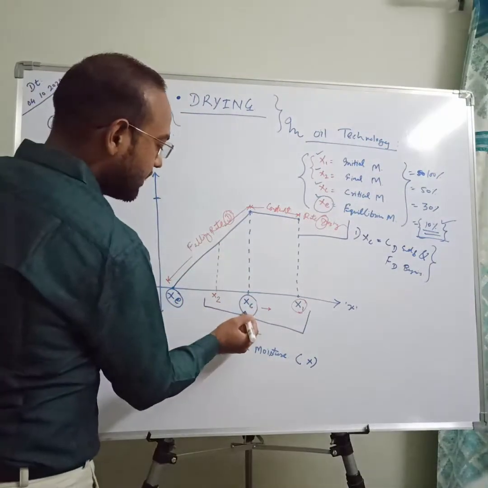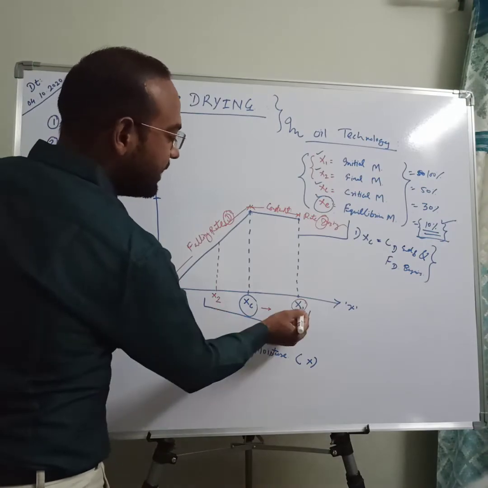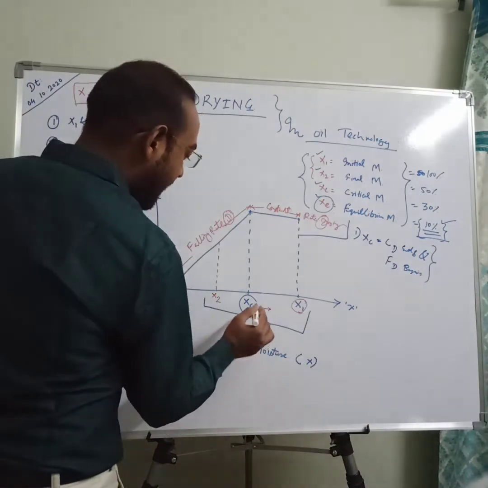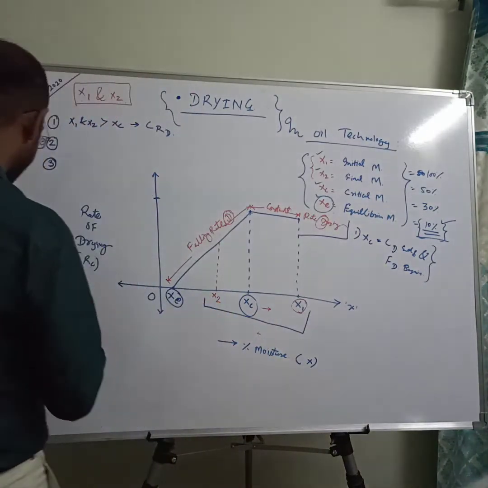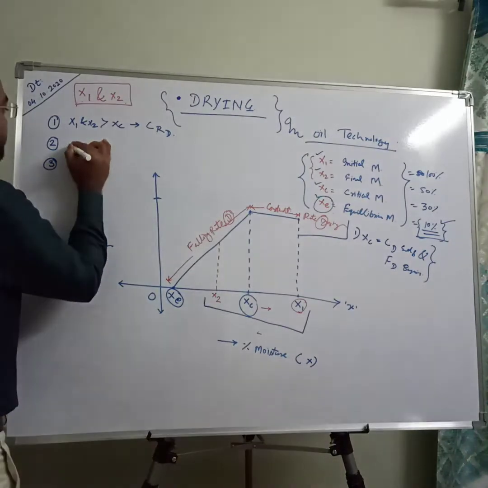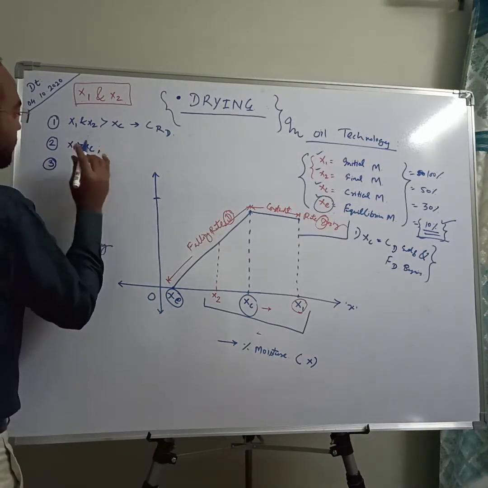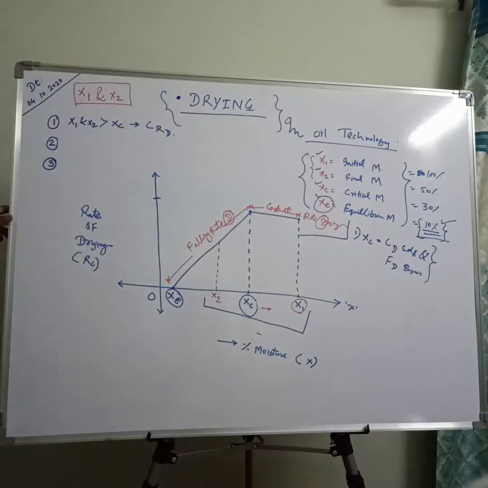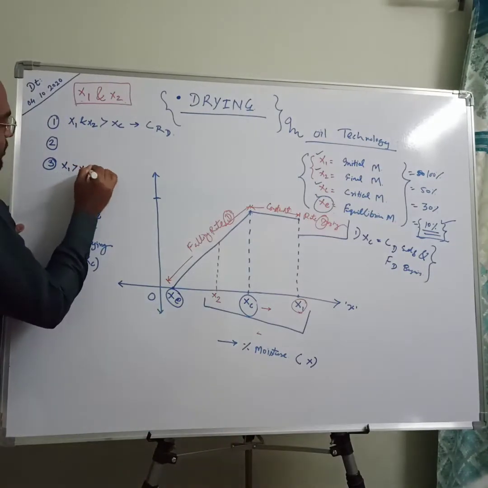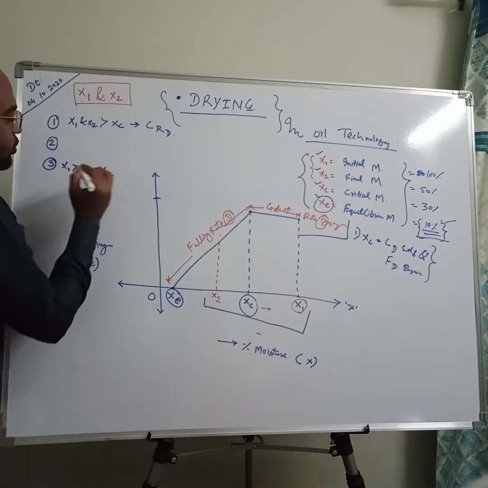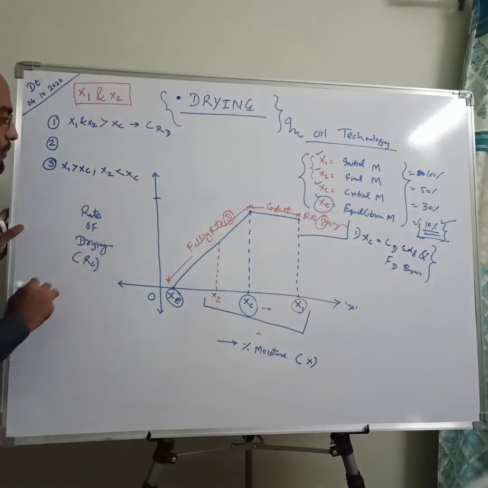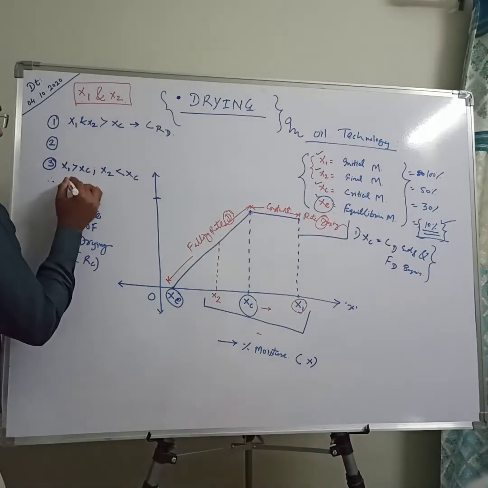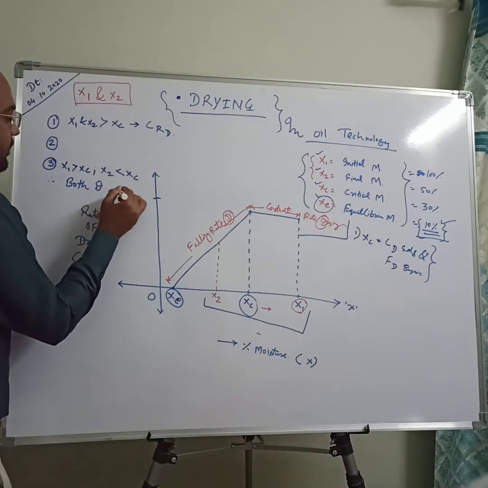When your initial moisture is on the right side of your critical moisture and final moisture is on the left side of your critical moisture, in this case your X1 is higher than Xc. This is your third state actually. X1 is higher than Xc, but your X2, that is final moisture, is less than your Xc. This value is less than your critical moisture content. So it comes under both drying conditions.